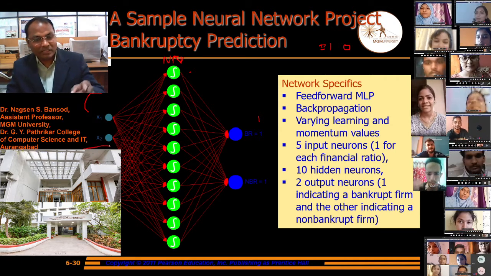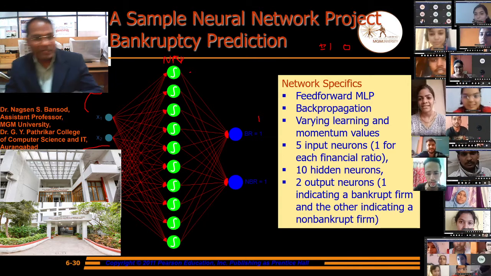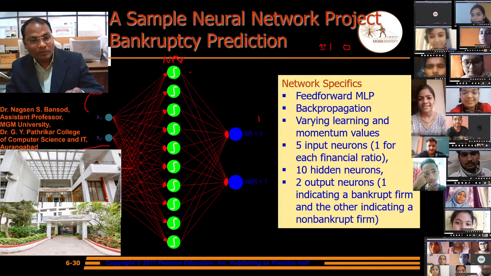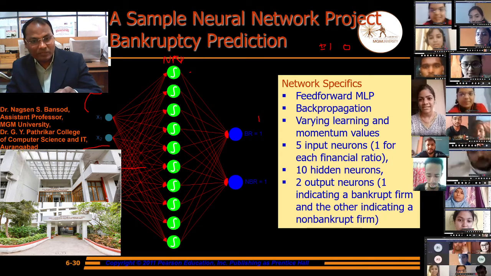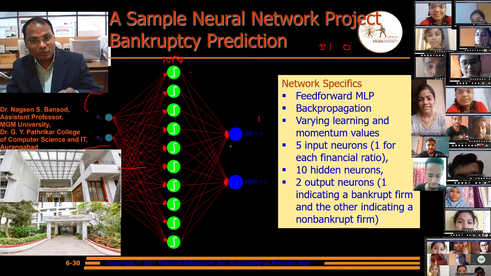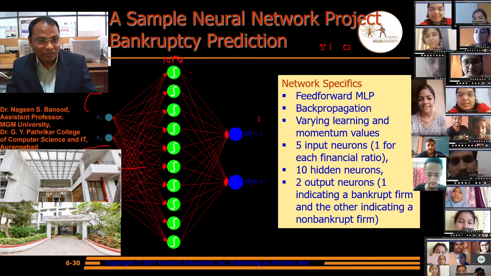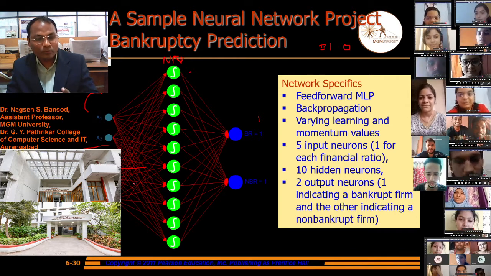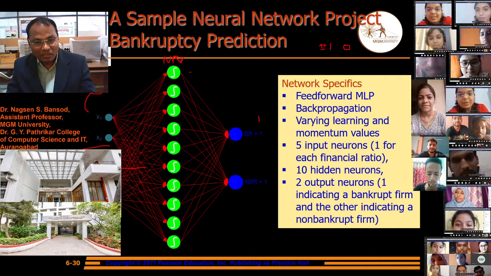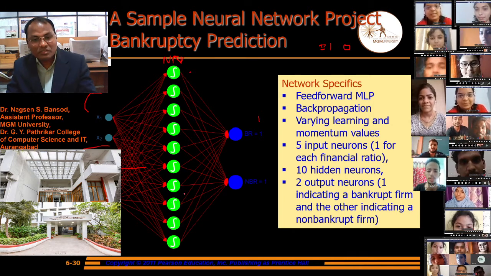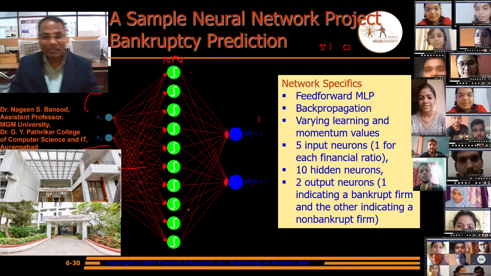If you get X3 input of this type, then the record is sent to bankruptcy. If X4 input is related to bankruptcy, then this hidden layer will process it and send it to the bankruptcy record.